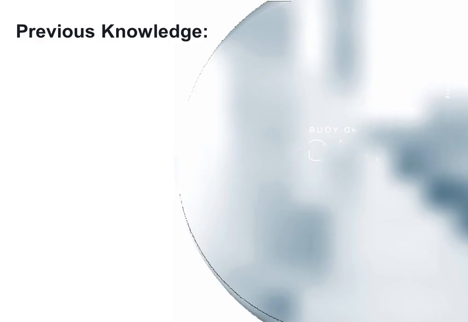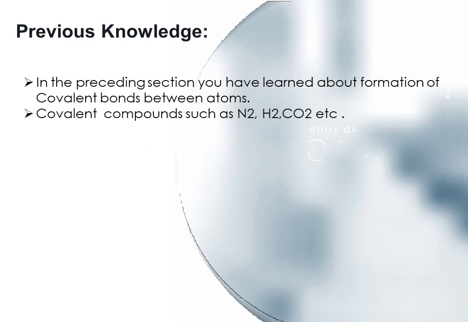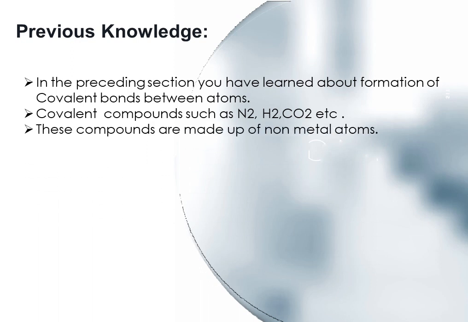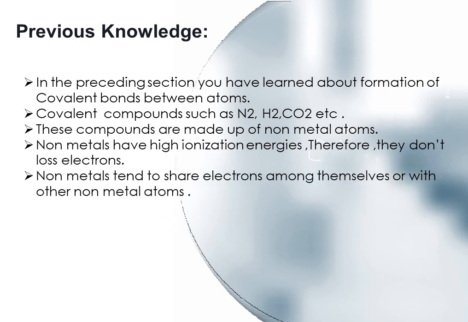Previous knowledge. Dear students, in the preceding section, you have learned about formation of covalent bonds between atoms, covalent compounds such as nitrogen molecule, hydrogen molecule, and carbon dioxide, etc. These compounds are made up of non-metal atoms. Non-metals have high ionization energies, therefore they do not lose electrons. Non-metals tend to share electrons among themselves or with other non-metals and form covalent bonds.